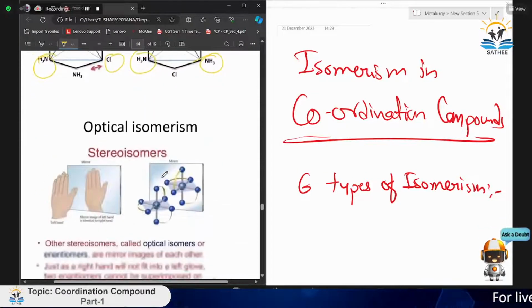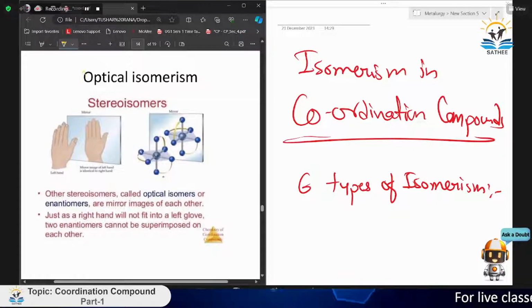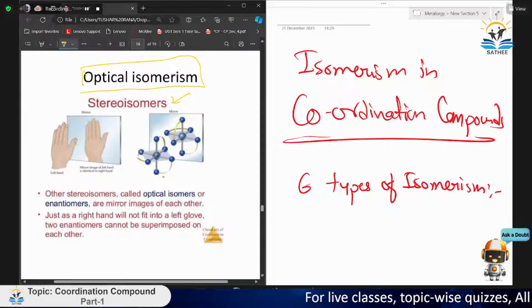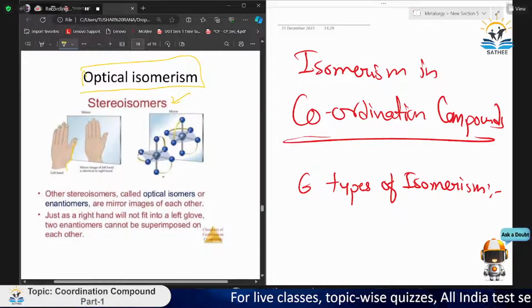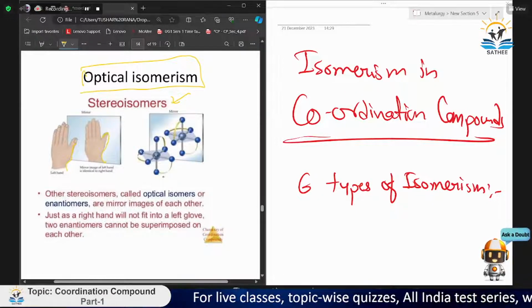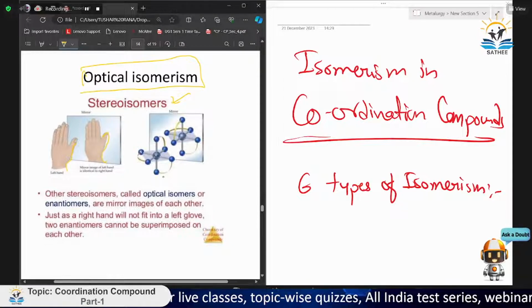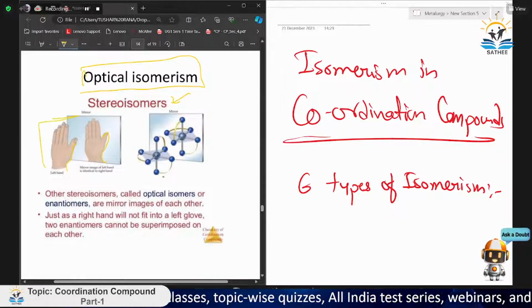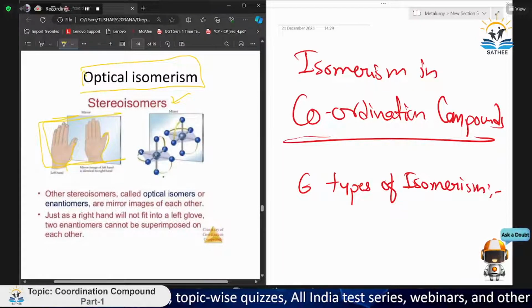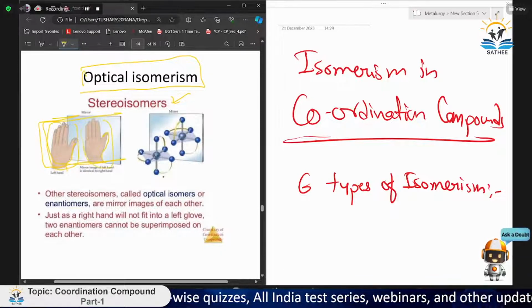Now let's go on to optical isomerism. It is a part of stereoisomerism only. Optical isomerism is like a mirror. If we place our hands like this, they look the same, but they are different structures on paper.